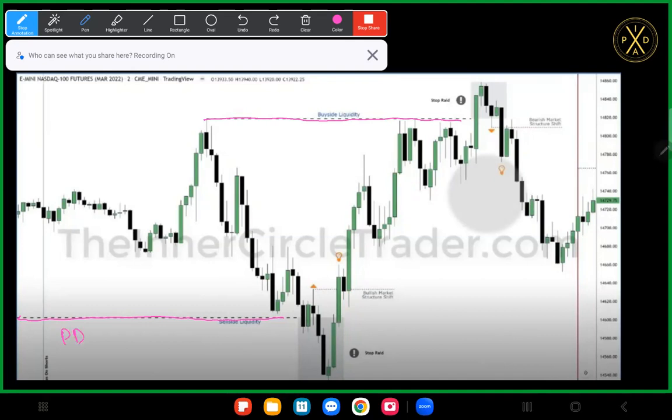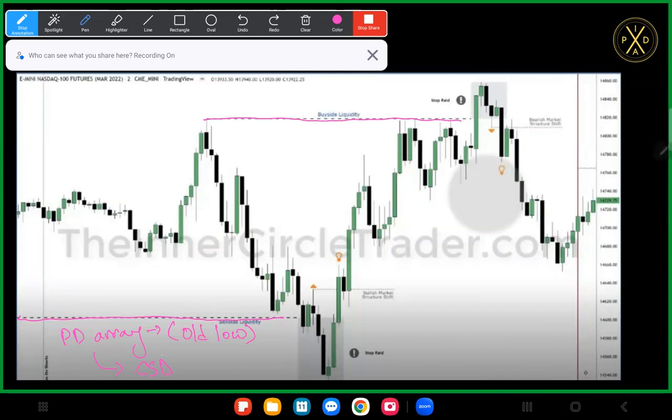Well, sell side liquidity is a PD array, because sell side liquidity is an old low, right? So an old low is a PD array, and we know that PD arrays have the potential to cause a change in the state of delivery. All right, so now let's take a closer look at what's happening around this level.